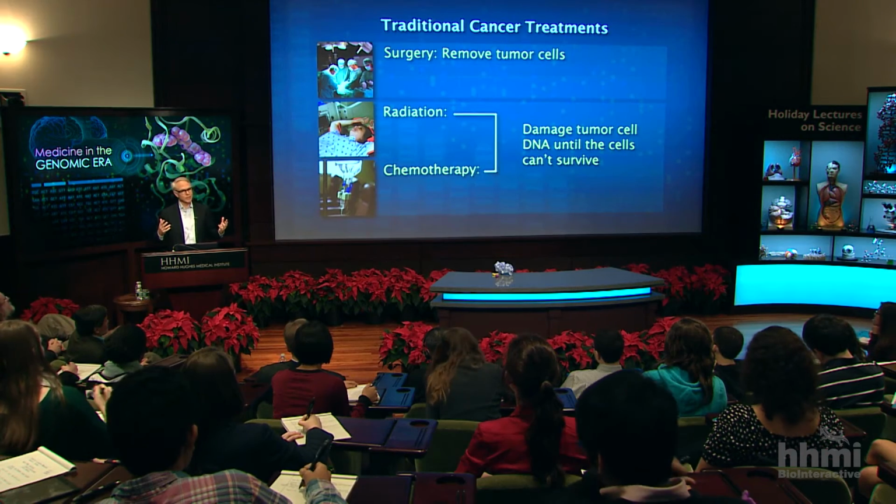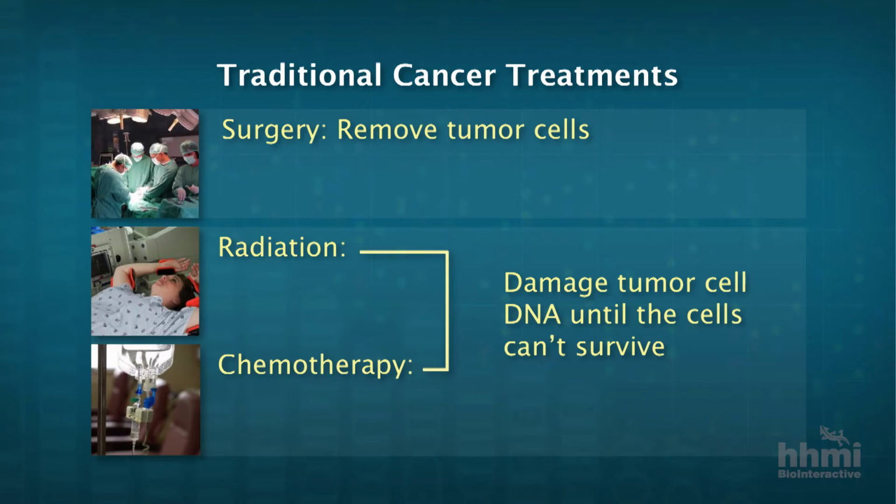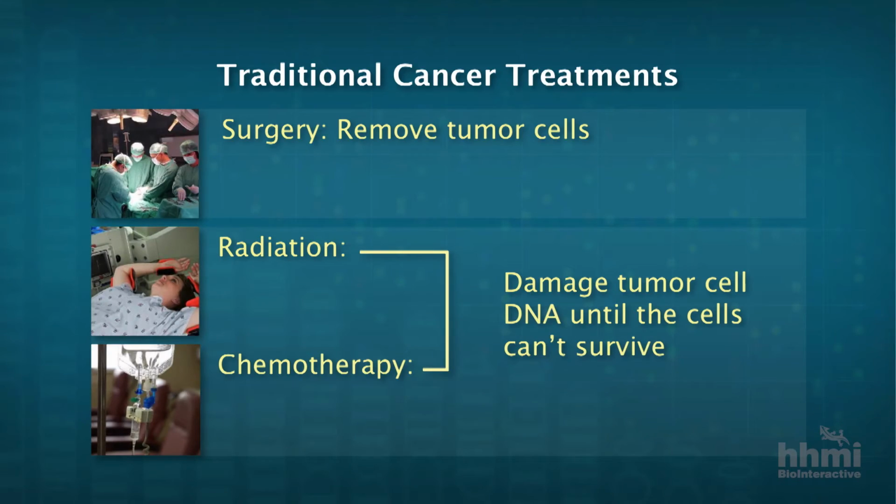The other modalities of treatment, which you're also familiar with, are radiation and chemotherapy. And these are two forms of therapy that very effectively kill cancer cells by damaging the DNA of the tumor cells. By damaging that DNA, when that cell reaches mitosis and needs to replicate its DNA, it will be unable to do so because of all of the damage, and the cell will die.